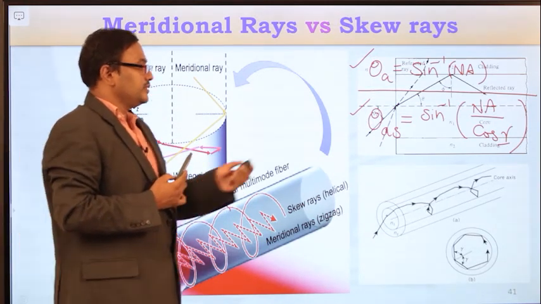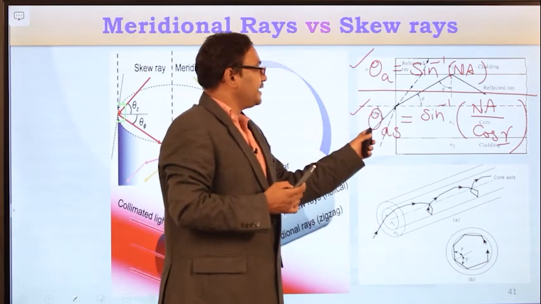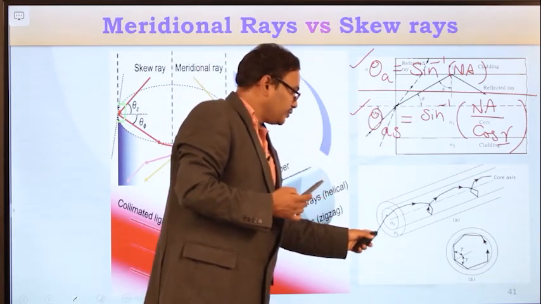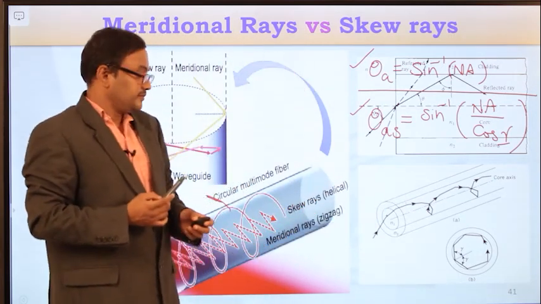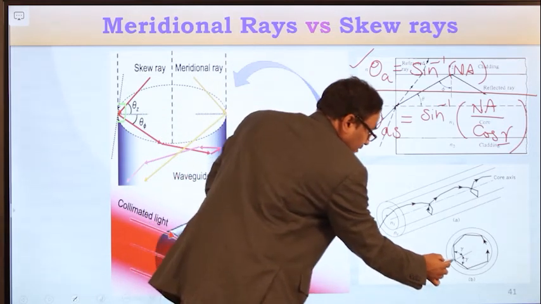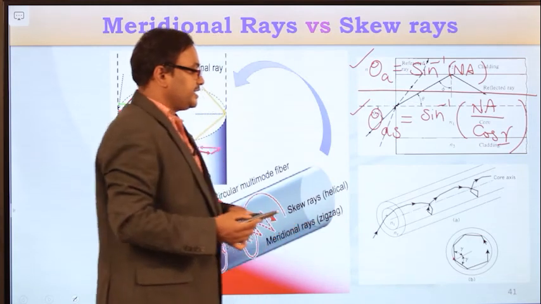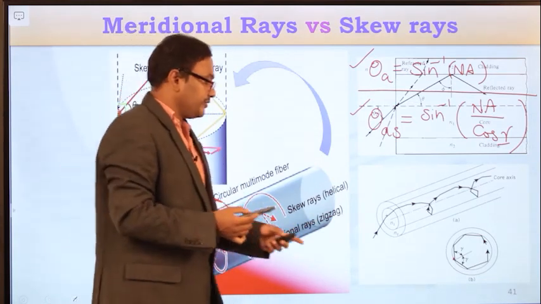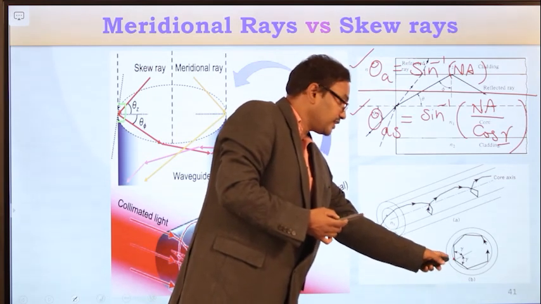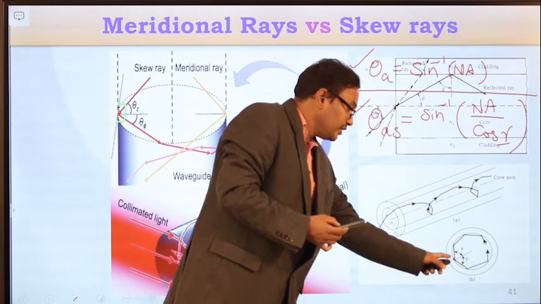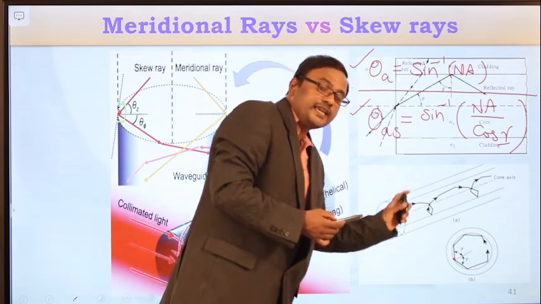If you see this one, the meridional light ray is following the zigzag path and the skew rays are following the helical path, and this light ray is maintaining the angle 2 gamma at each and every reflection point. If you observe the cross sectional view of the optical fiber cable, you can see at each and every reflection point it is maintaining an angle 2 gamma.